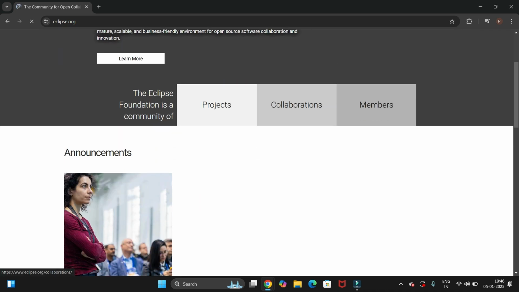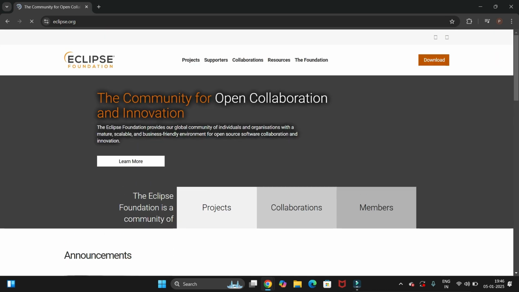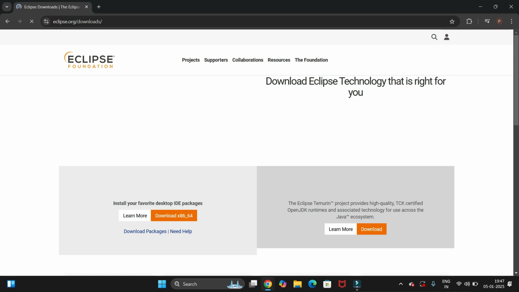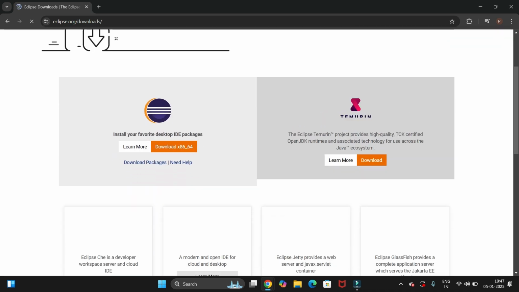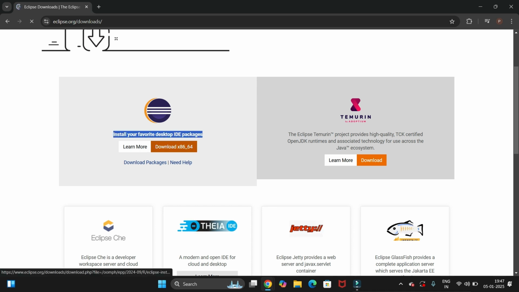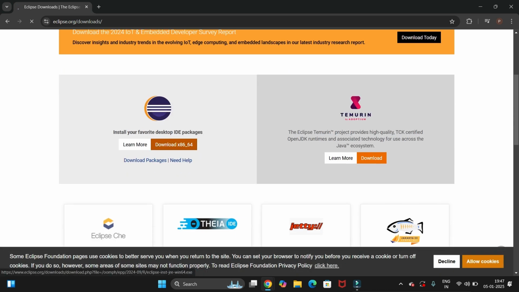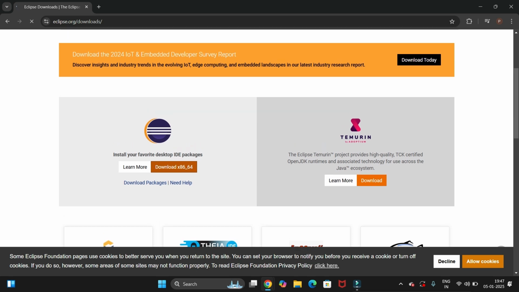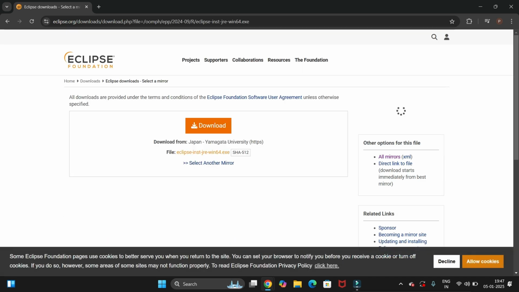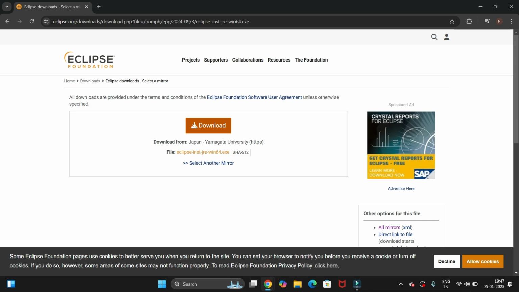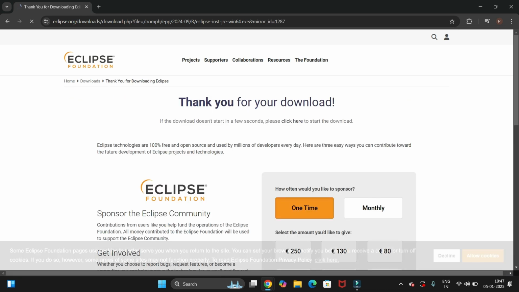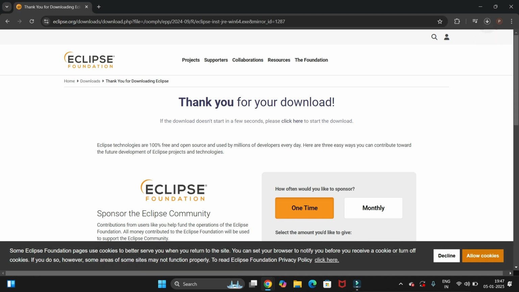Now you will navigate to this page, and from here we have the download option. Just click on this download. So here you can see we have it for the desktop, and it is for the 64-bit. So just click on this download button again. Again here we have the download button, so click on this download and it will start automatically downloading.